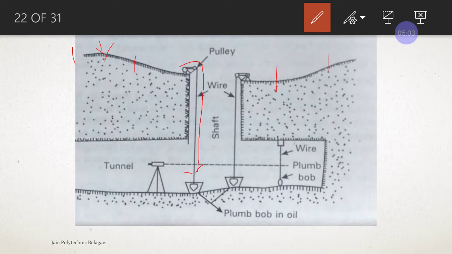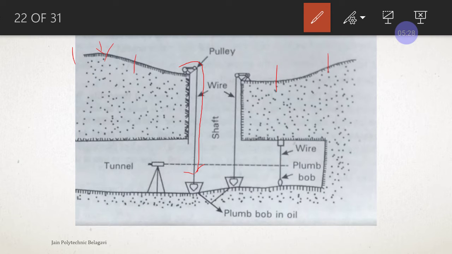We will let it free fall from the top, and it will be restrained at the pulley point. So on both sides of the shaft, as shown in the figure, you can look at the wires as they are being brought down into the tunnel.